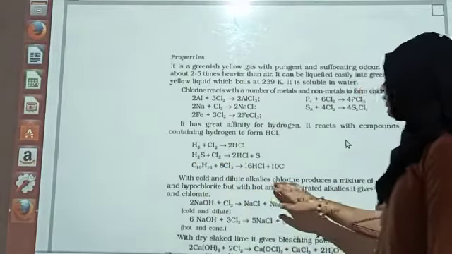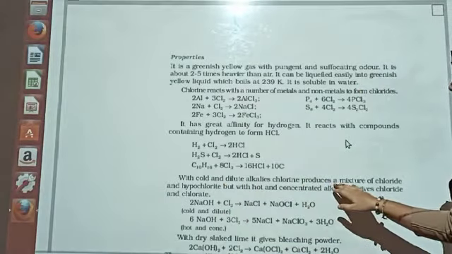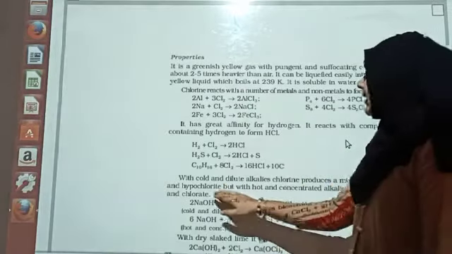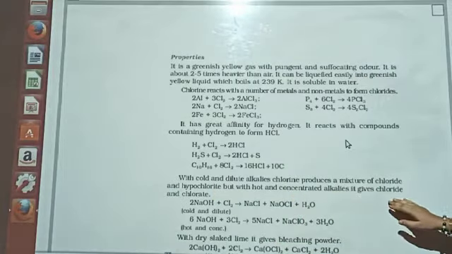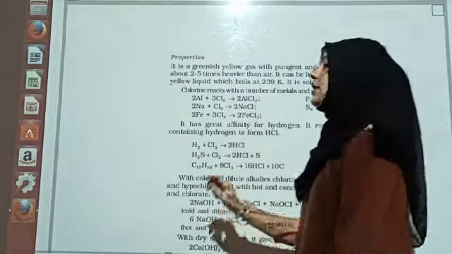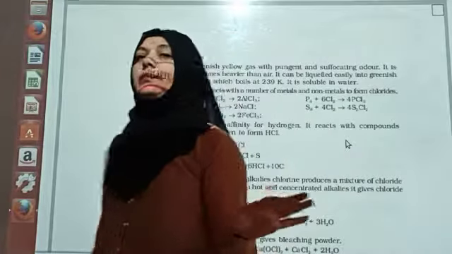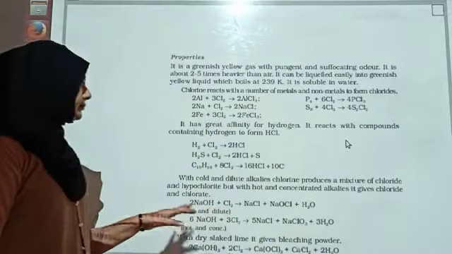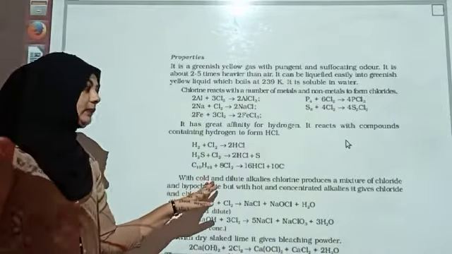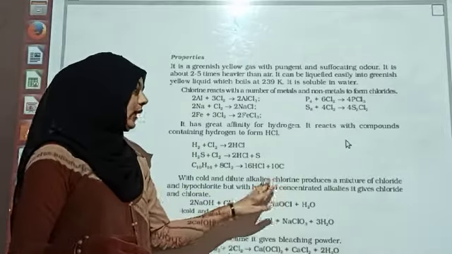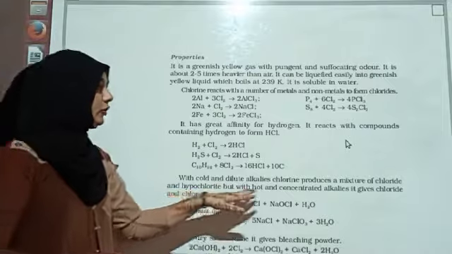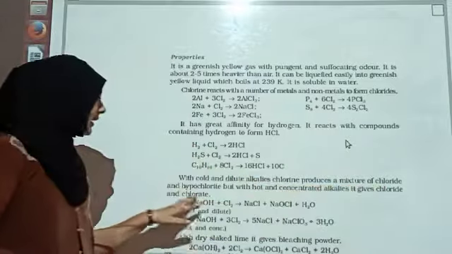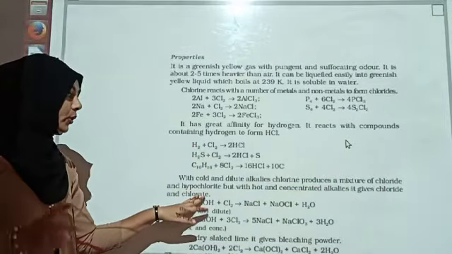With cold and dilute alkalis, chlorine produces a mixture of chloride and hypochlorite, but with hot and concentrated alkali, it gives chloride and chlorate. So this is the difference over here, particularly with the reaction. कि अगर आप जो chlorine use कर रहे हो, alkali के साथ, you are using dilute and cold one, so you will be getting a mixture of chloride and hypochlorite.